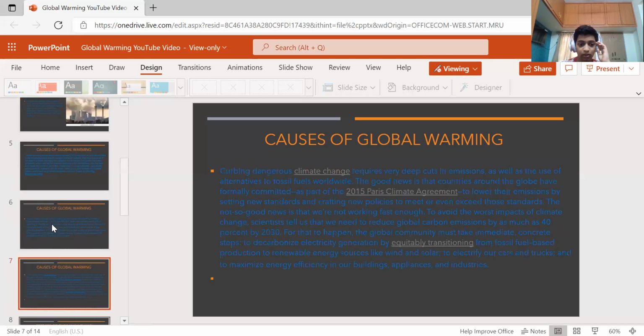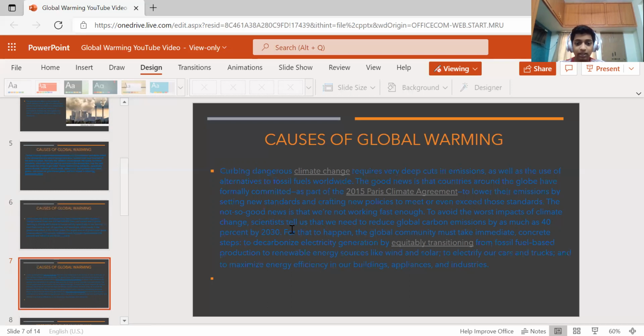Global warming, third point. Curbing dangerous climatic change requires very deep cuts in emissions as well as the use of alternatives to fossil fuels worldwide. The good news is the countries around the globe have formally committed, as part of the 2015 Paris Climate Agreement, to lower their emissions by setting new standards and crafting new policies to meet or even exceed the standards. The not so good news is we are not working fast enough to avoid the worst impacts of climate change.